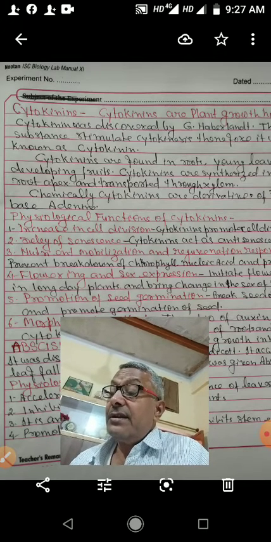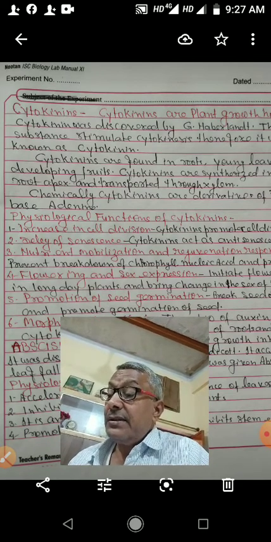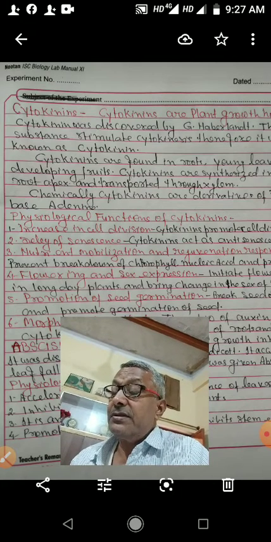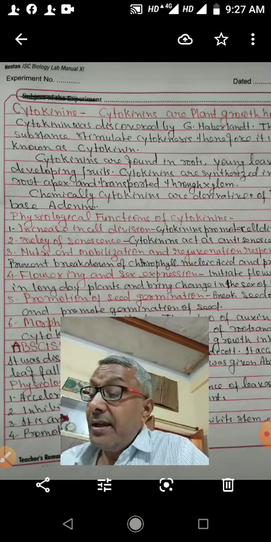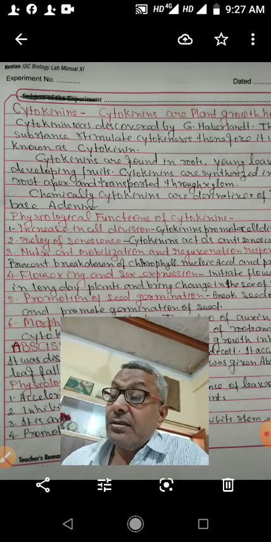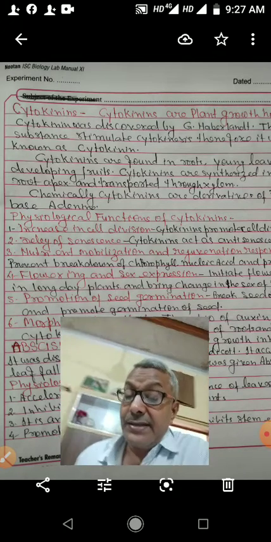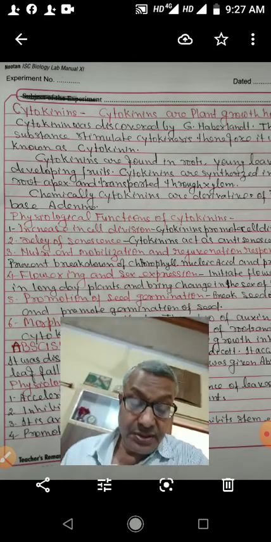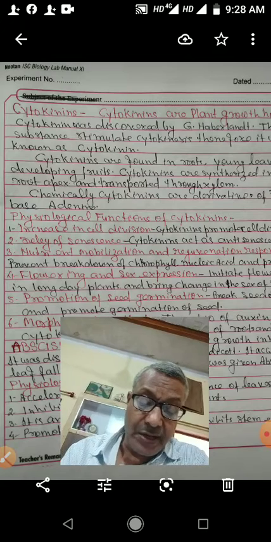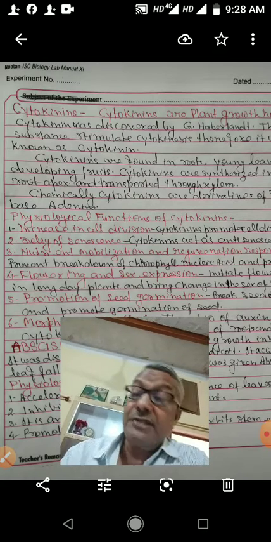I told it inhibits the function of gibberellic acid, and therefore it is also known as the antagonistic hormone of gibberellic acid. So it is antagonistic to gibberellins.